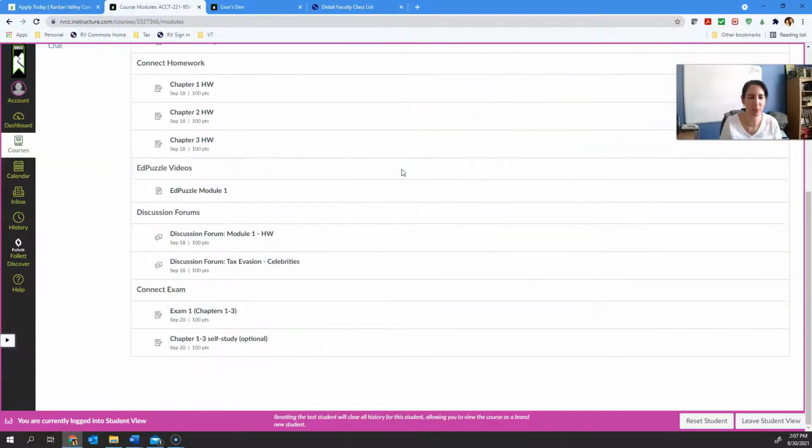Modules is really going to be where you go for everything. And then when it's time to take your exam, you can only take the exam once. Homework you do as many times as you want to get to 100. Exams you can do once. All right, and they're timed. They're 2 hours and they're 40 to 50 questions depending on the material.